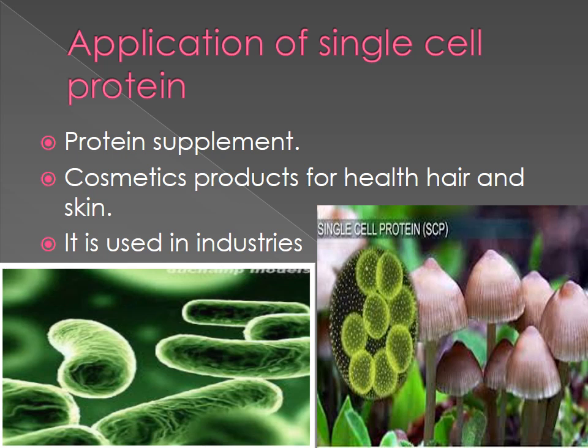It is used in the food industry as aroma carriers. Aroma is nothing but a favorable smell. Then vitamin carriers and emulsification agents to improve the nutritive value of packed foods. Then in soap, in ready to serve meals, in diet recipes, all have single cell proteins. Then it is used in industries like paper processing and leather processing as foam stabilizers. So single cell protein is very useful to us in our day-to-day life.